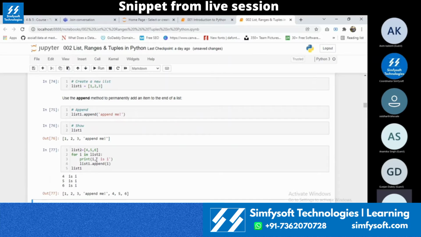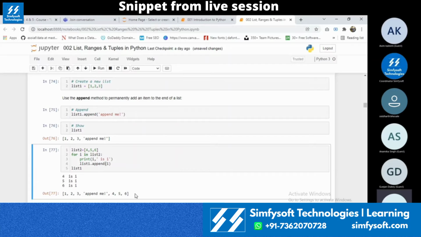If you check here, in the first instance, 4 is the i value. In the second instance, 5 is the i value. And in the last instance, 6 is the i value. What I'm doing is, over the loop, every single time I am appending a value to list 1, and this i will keep on changing in every loop. First, it will add 4 to the list, then it will add 5 to the list, and then it will add 6 to the list. The objects will be looped over and then added one by one. This is how you have to append a list with an existing list.